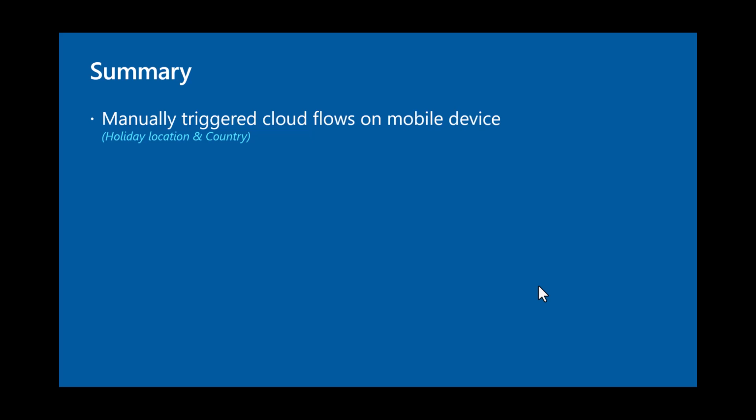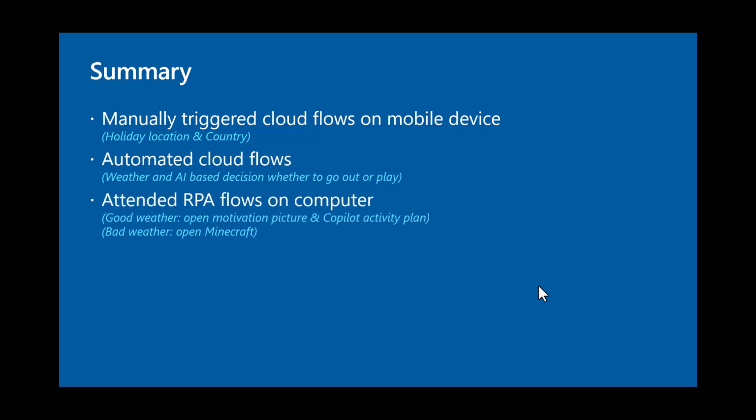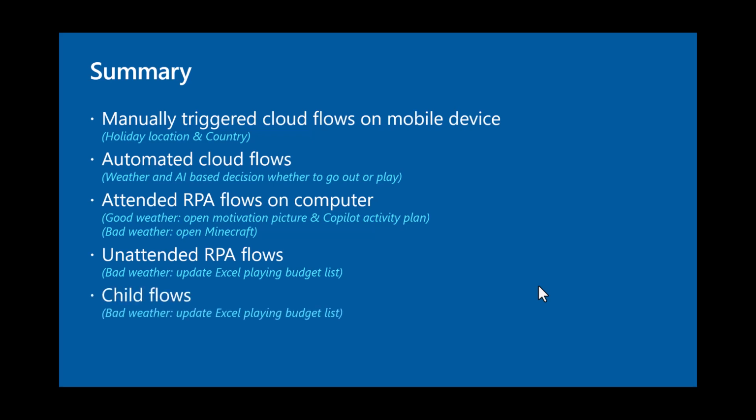Okay, then the other thing, short summary, what did we see? First, we saw manually triggered cloud flows on a mobile device. Then we saw automated cloud flows. We saw attended RPA flows on our computer. And in light blue color, I listed what I showed you. Then we have unattended RPA flows, and we used a child flow inside of another flow. Okay, so that's what we did. But now let's take a step back and have a look at the business context, what it means and what possibilities you have.